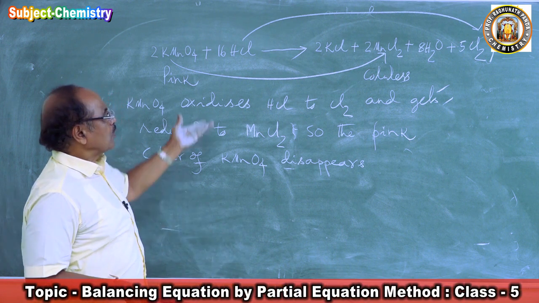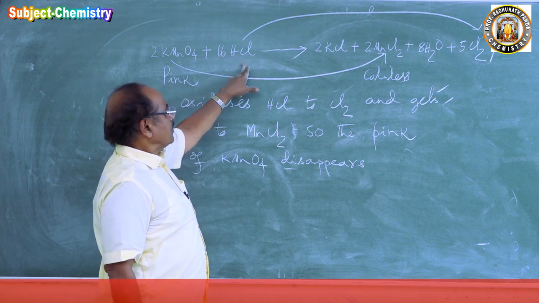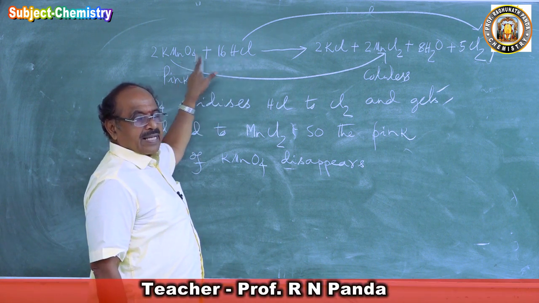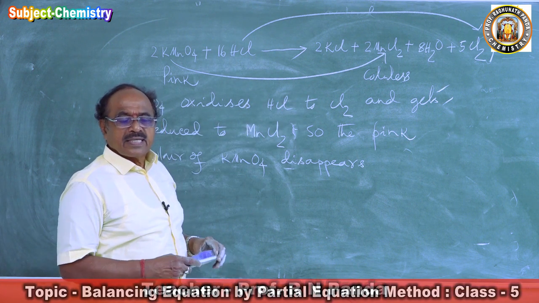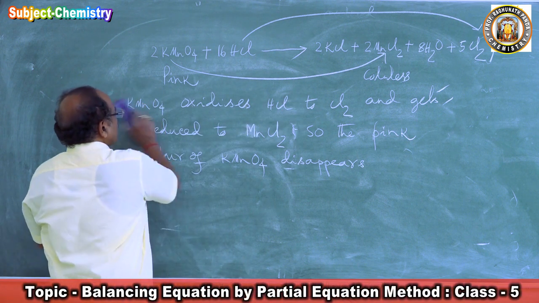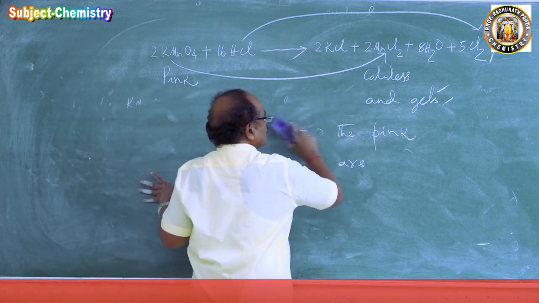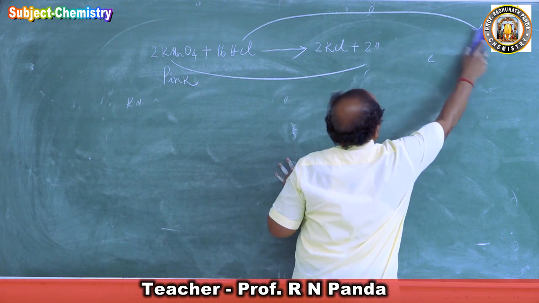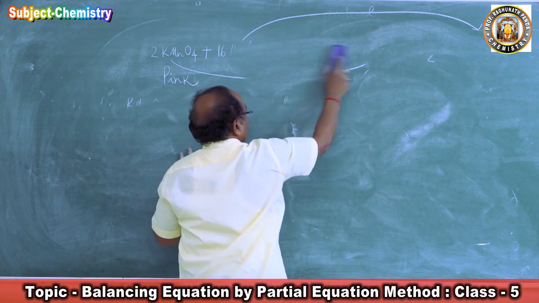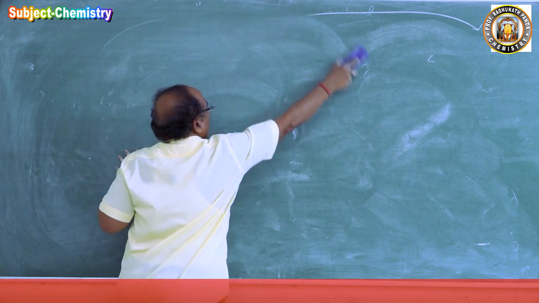You have the halogen family in your second year, HCl and potassium permanganate. There you will read this reaction. In practical also you will read this reaction. So these are very, very useful reactions, which you will be using in future while finishing your courses. So those reactions I picked up, I am balancing them.